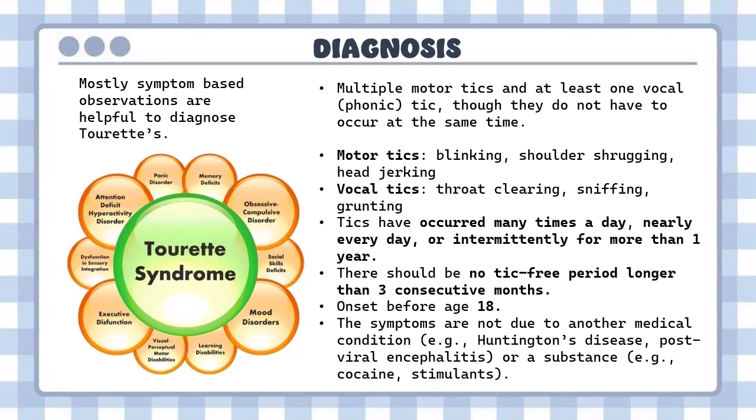The symptoms should not be due to another medical condition like Huntington's disease or post-viral encephalitis, or substance use such as cocaine and stimulants. We know that Tourette's is mostly symptom-based and observations are always helpful. Tourette syndrome has many associated disorders like attention deficit hyperactivity disorder, OCD, mood disorders, executive dysfunction, and learning disabilities, which are often seen during childhood.